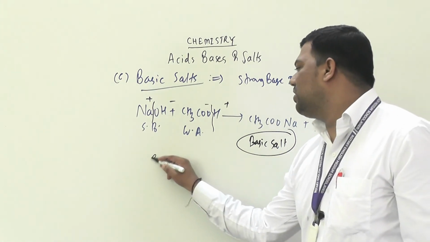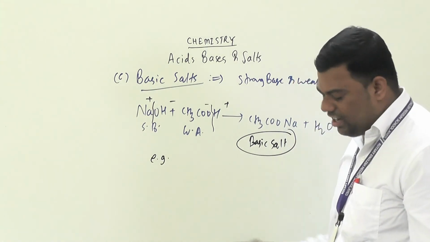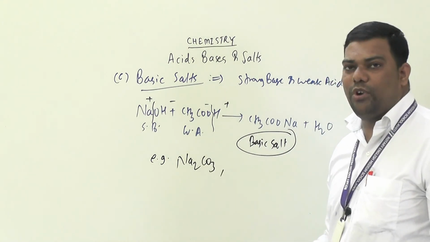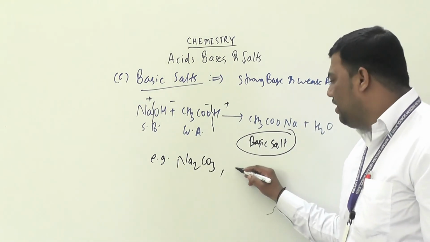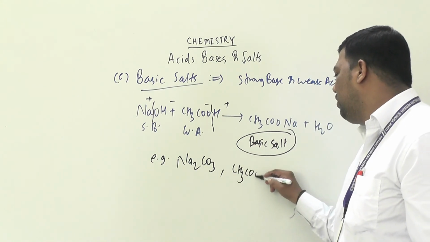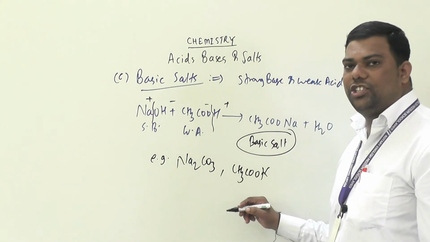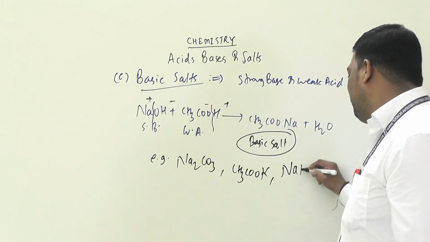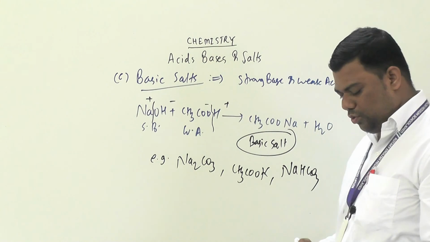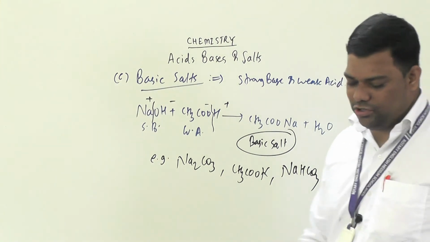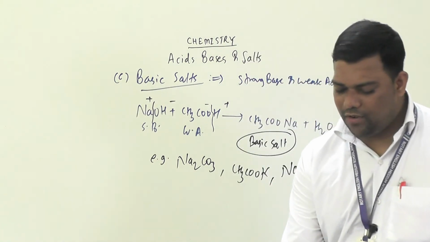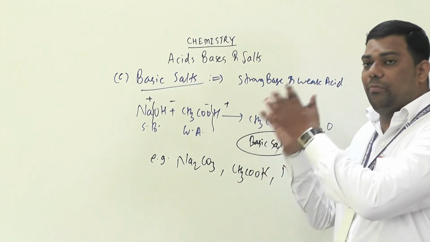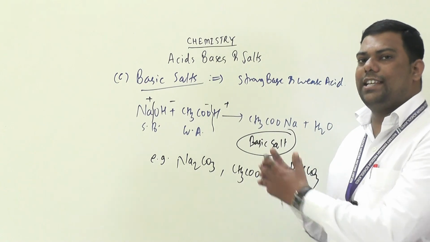Other examples, if you are considering: Na2CO3, sodium carbonate, that is washing soda, then CH3COOK, potassium acetate, okay, and sodium bicarbonate or sodium hydrogen carbonate, etc. So these are a few examples we discussed in simple salts, categorized as neutral, acidic and basic.